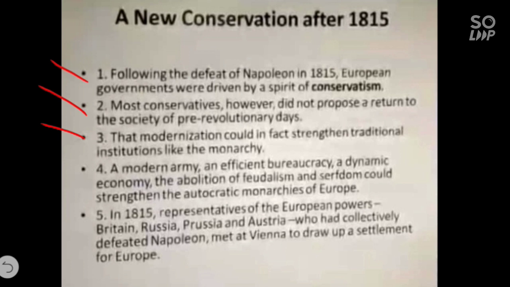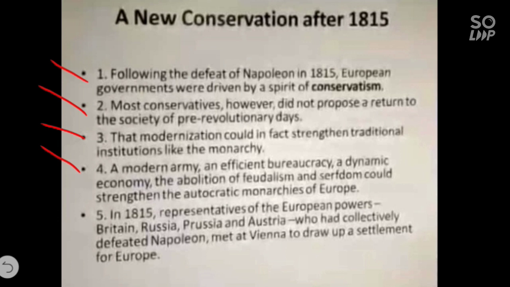Here traditional institution means old institution. They wanted to make it more and more strong by some modernization, like the monarchy which was abolished earlier, it was again going to be established during the conservative regimes. Fourth point, a modern army, an efficient bureaucracy, a dynamic economy, the abolition of feudalism and serfdom could strengthen the autocratic monarchies of Europe. All these things which were abolished earlier were going to be established or adopted again.